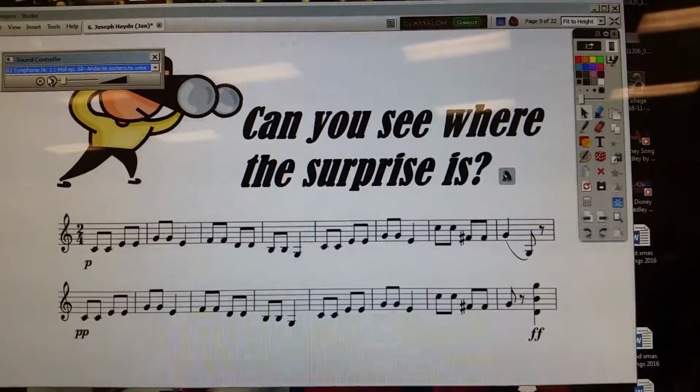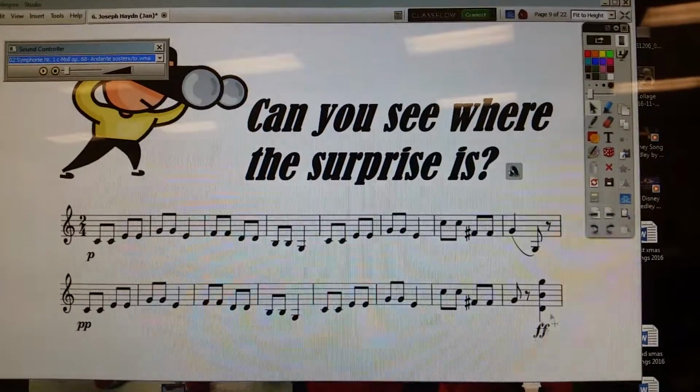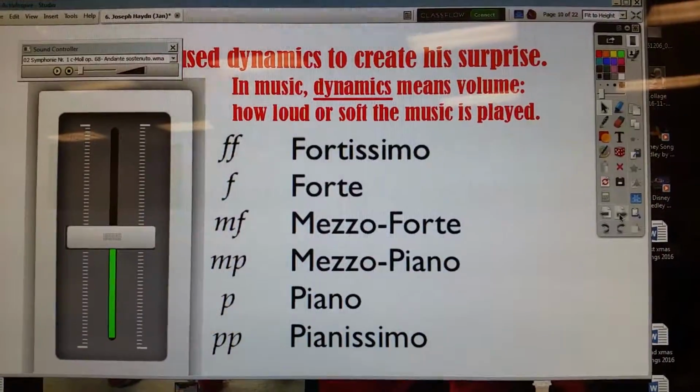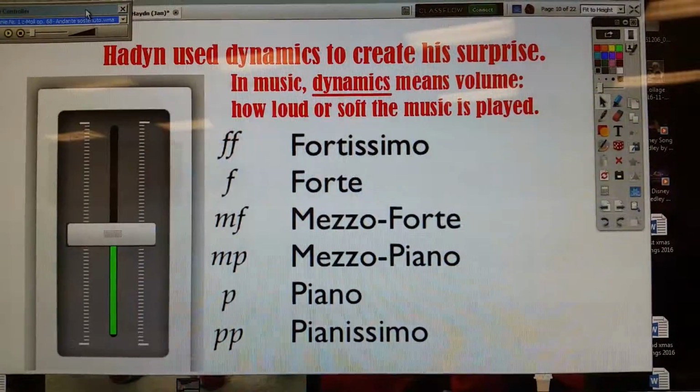And then you pause it. And then have a kid come up to the board and ask, where's the big surprise? And they'll always get it. It's this big guy over here with the two F's. And then next page. Let's move this out of the way. This won't be in your way because this will be up on the active board at that point.